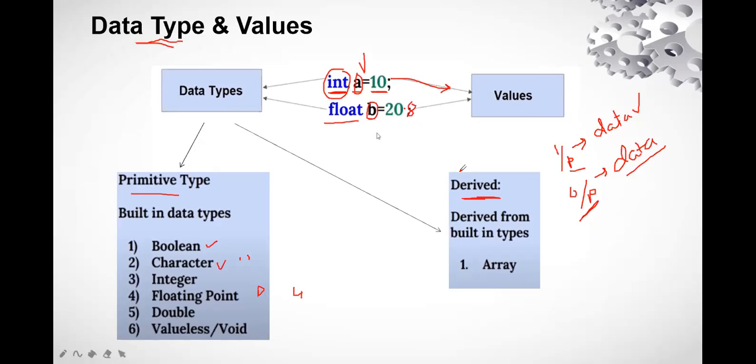Now next one is the derived. Derived means which comes from the primitive, that is array, right? Array is when we have multiple elements of the same data type.